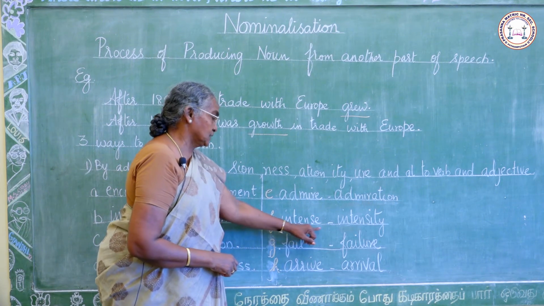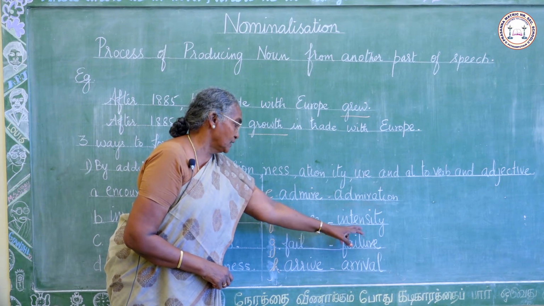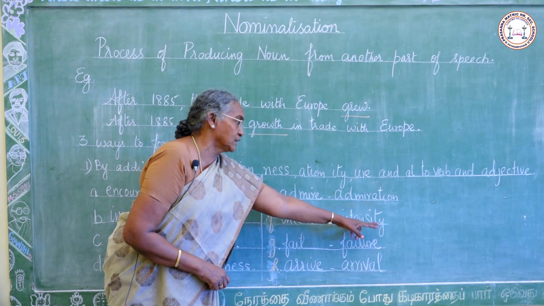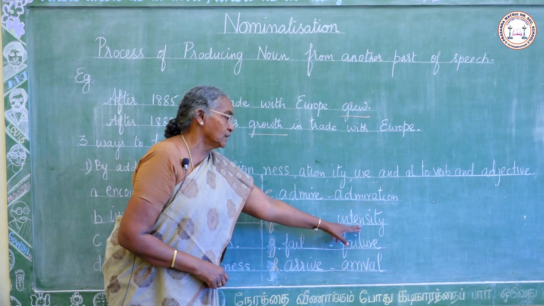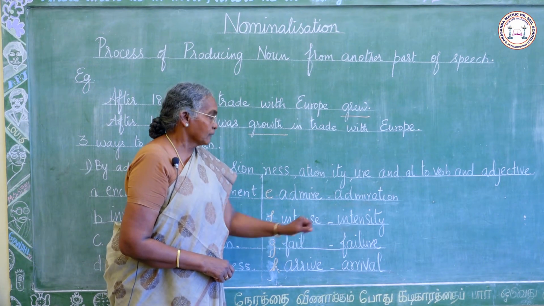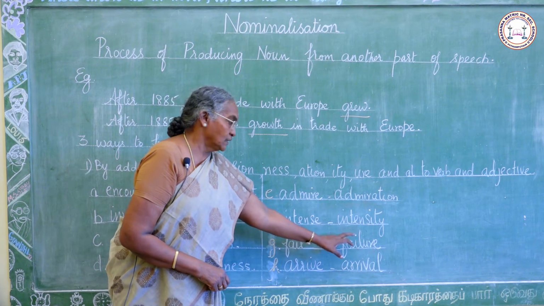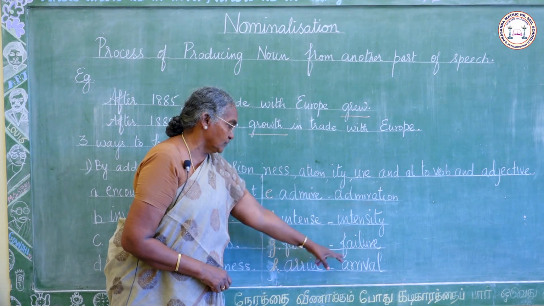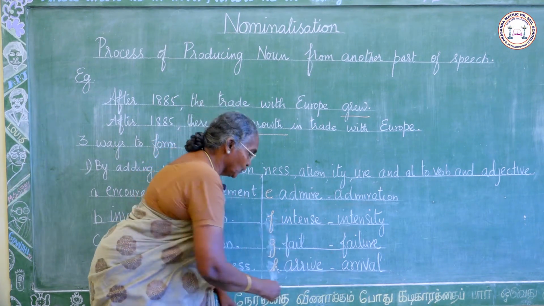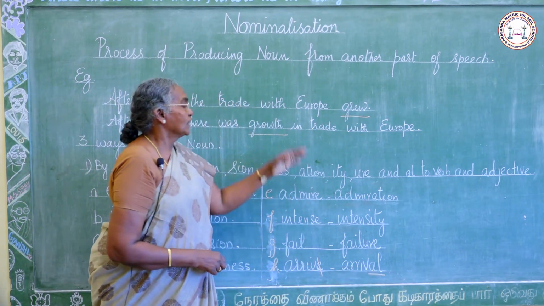Next, intense, this is also an adjective. Removing -se and adding -ity, we get intensity. This is the noun form of this adjective intense. Next, fail is the verb. Failure, this is the noun. We added -ure with this word. Next, arrive, arrival. Remove e, add -al to form the noun.